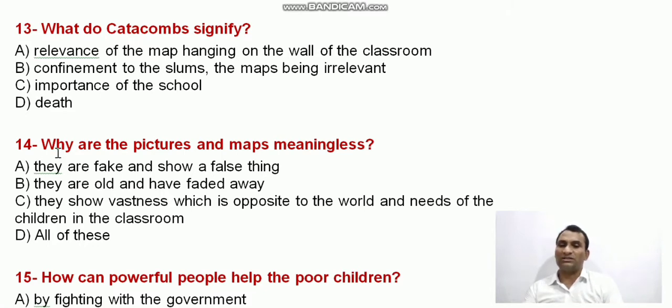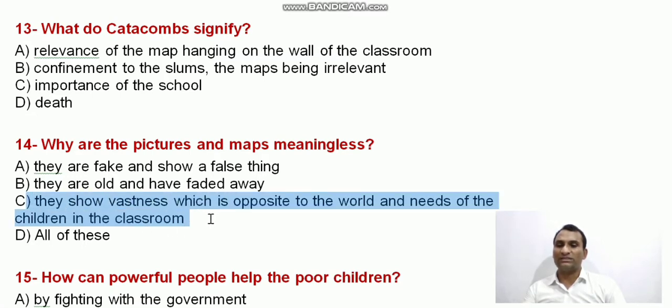Why are the pictures and maps meaningless? They are fake and show a false thing, they are old and have faded away, they show vastness which is opposite to the world and needs of the children in the classroom, or all of these. So option C is the right one: they show vastness which is opposite to the world and needs of the children in the classroom.